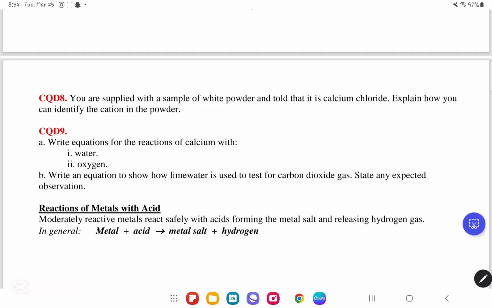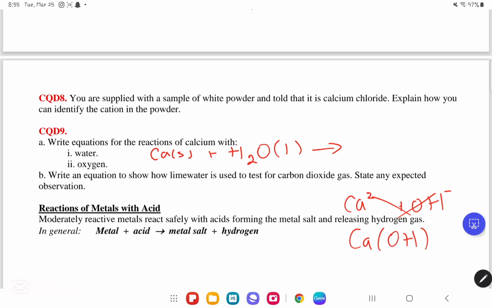We move on to CQD number 9. They told us, write the equations for the reactions of calcium with water. Calcium, first of all, is a solid. It reacts with water, but the water will not be steam, it will be liquid water, which is cold, to produce a metal hydroxide. Metal hydroxide is Ca2+ and OH-. You do the crisscross method to get Ca(OH)2, which is an aqueous solution, in addition to H2 gas. Now this is not balanced, so to balance it, you're just going to put a 2 over here.